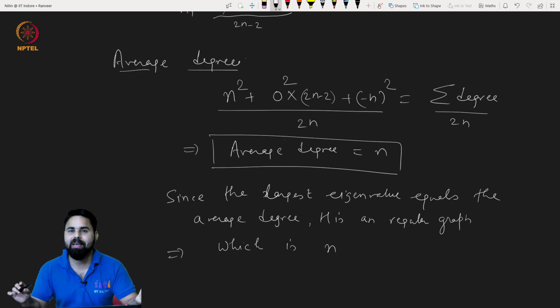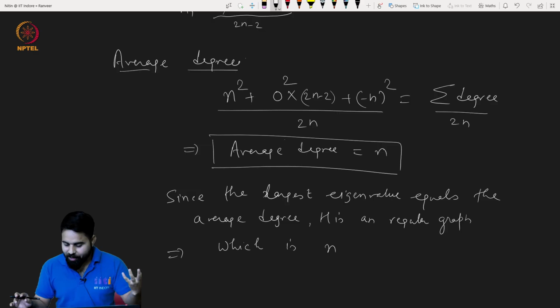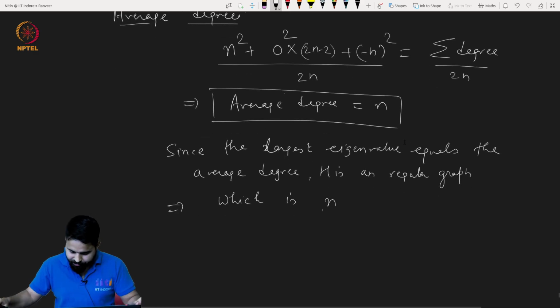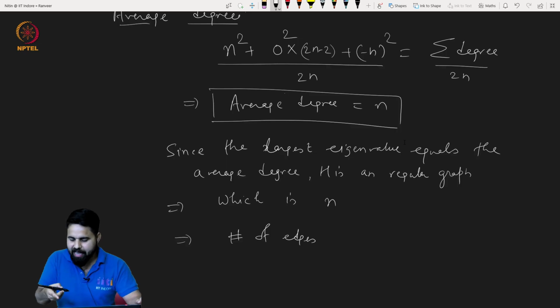And every vertex has the same degree, and the number of edges is again what? You just do the same calculation, it will come out to be n square.